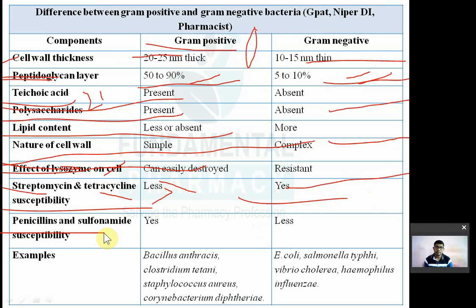Penicillin and sulfonamide susceptibility. So obviously I told you, gram positive bacteria is susceptible for penicillins as well as sulfa drugs. Now gram negative bacteria is less susceptible for penicillins and sulfur.